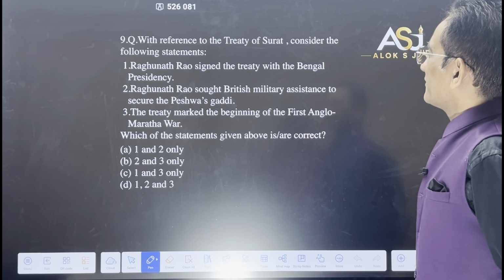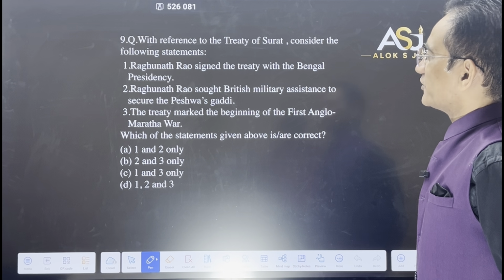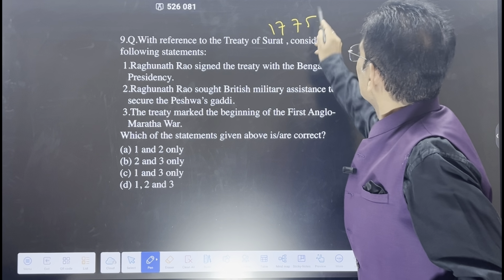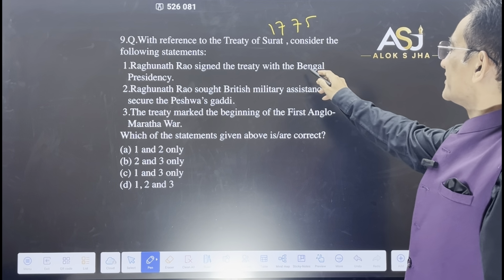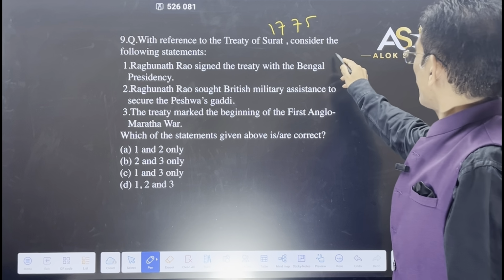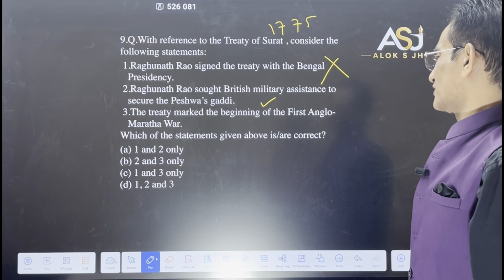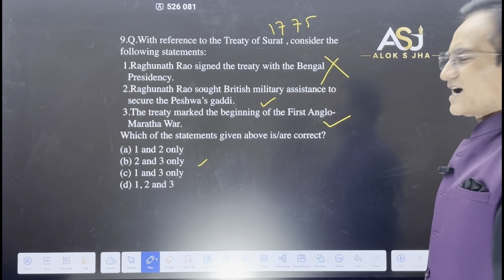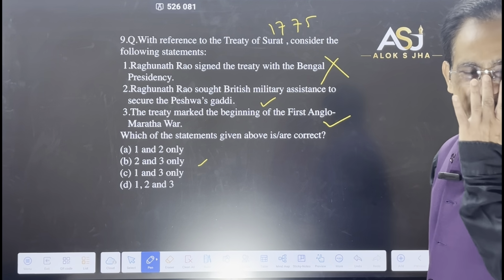Then next, with reference to the Treaty of Surat, consider the following statement. Treaty of Surat, 1775. Raghunath Rao signed the treaty with the Bengal presidency? Not the Bengal presidency, dear. It was the Bombay presidency, so this is wrong. Raghunath Rao sought British military assistance to secure his position, yes. The treaty marked the beginning of the First Anglo-Maratha War, yes. 2 and 3, so B would be the answer.